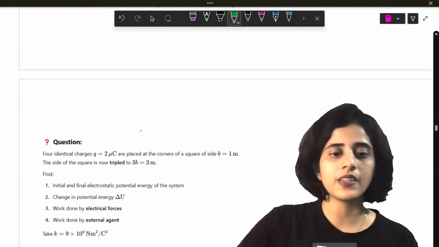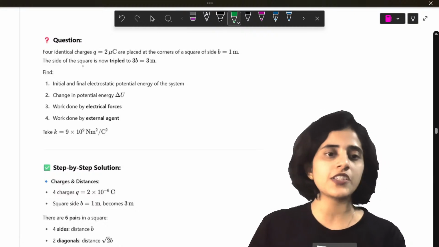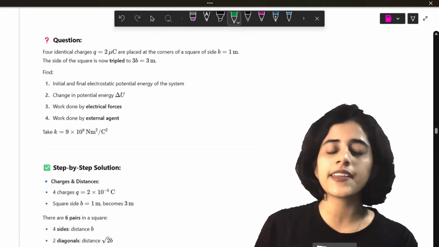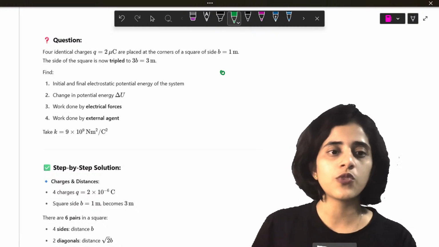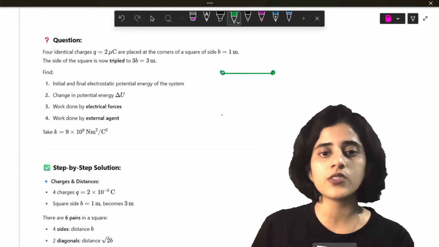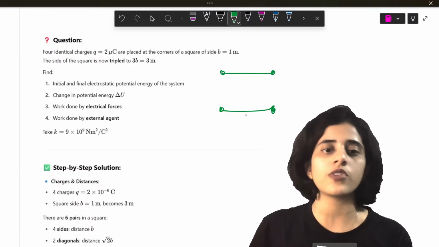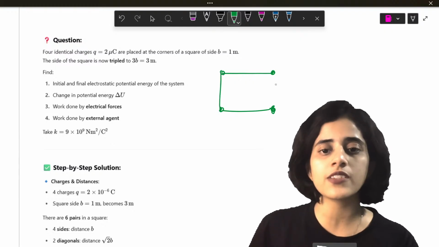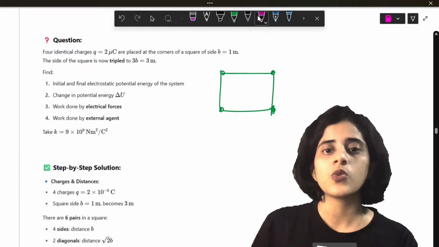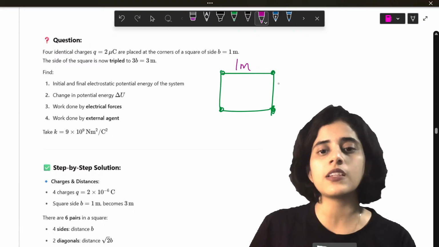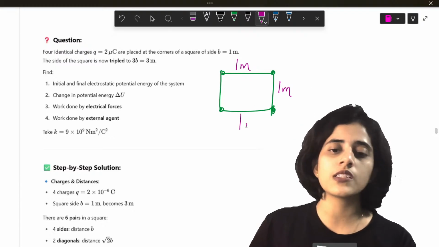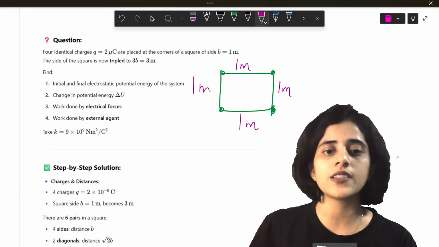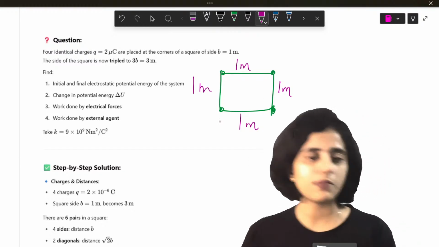Okay. Now let's look at a question. Four identical charges, 1, 2, 3, 4, are placed on the corners of a square with sides 1 meter, 1 meter, 1 meter and 1 meter.